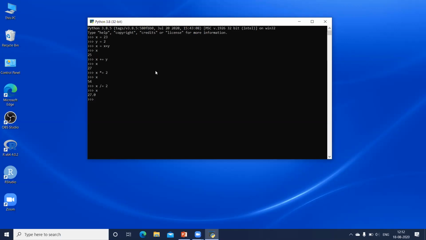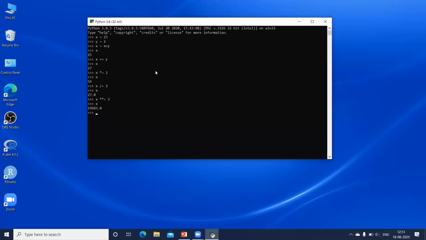Similarly, I can perform modulus. I can have the power. Let us use x star star equal to say 3. So 27 to the power 3 will give you some value, which is coming here 19683.0. A single star will be multiplication. And if I want to perform integer division, then I can make use of the 2 forward slashes. So this is some special case of your assignment operator.